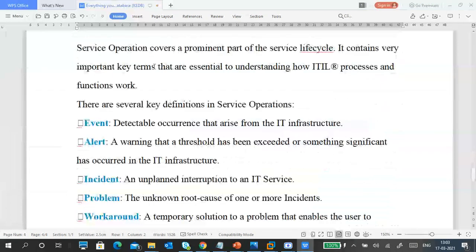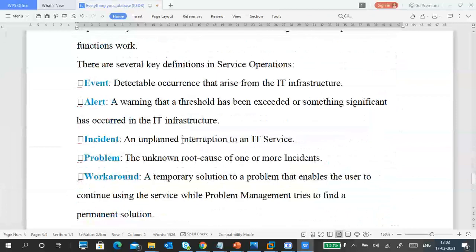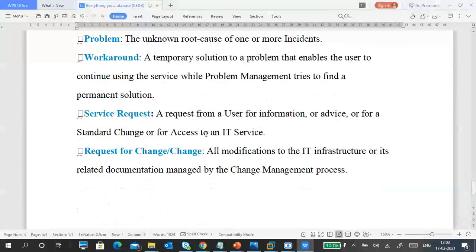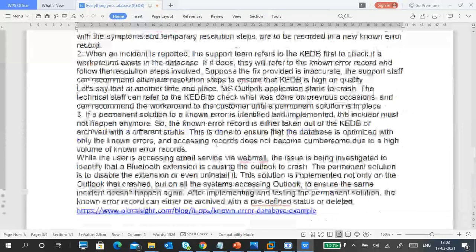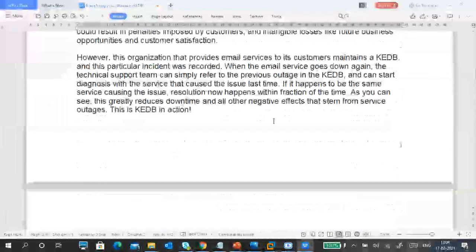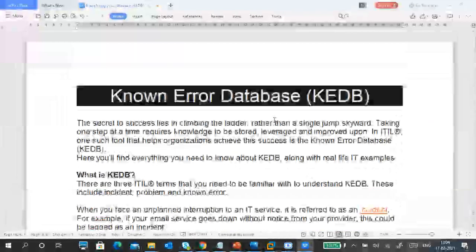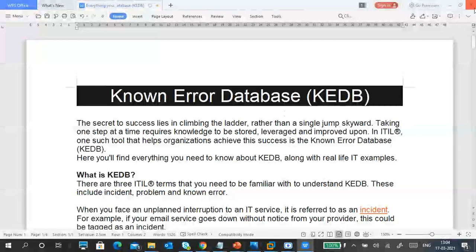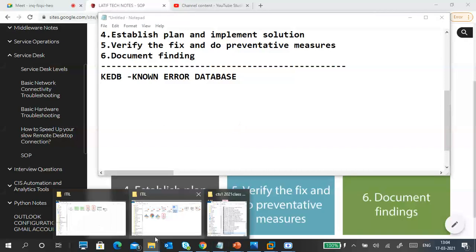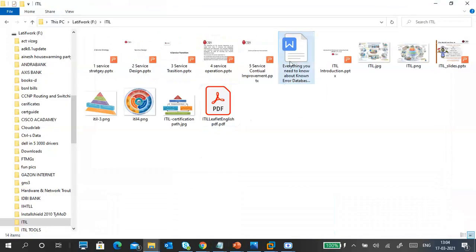Okay, and I have also covered what event, alert, incident, problem, workaround, service request, and request for change are in this document. I will share this document. If possible, read about the KEDB once again, or at least the last page. This is what I will give to people only in printout material, so they have to take the printout.